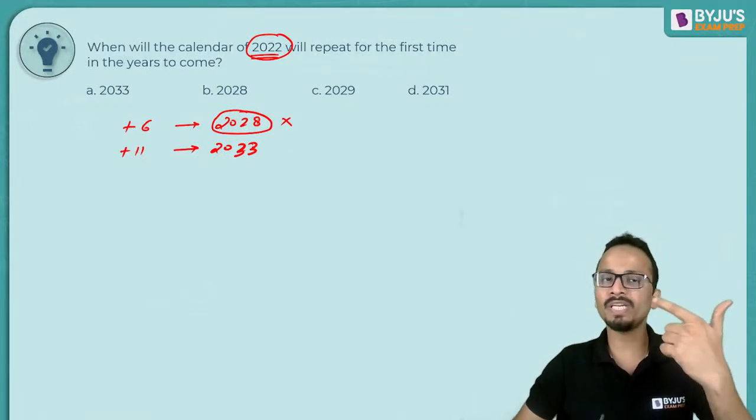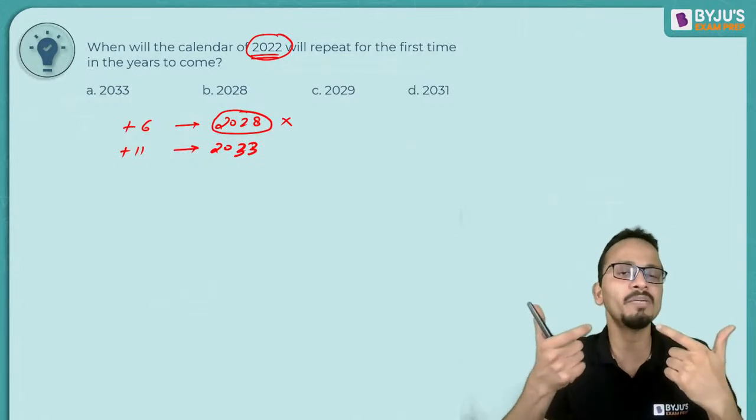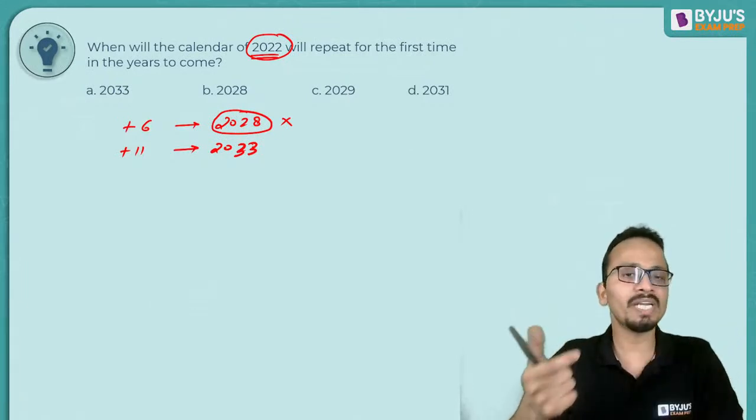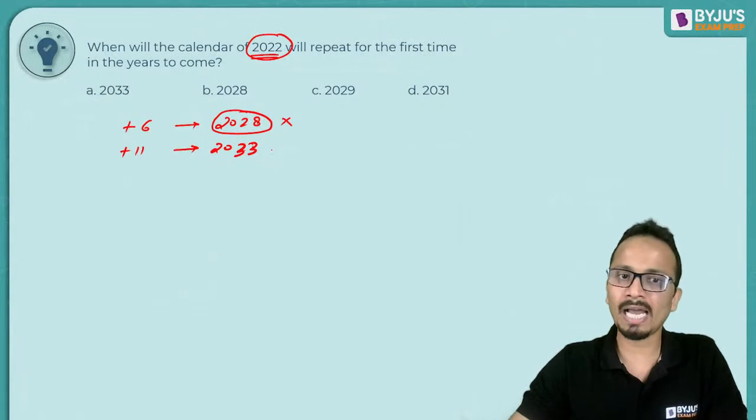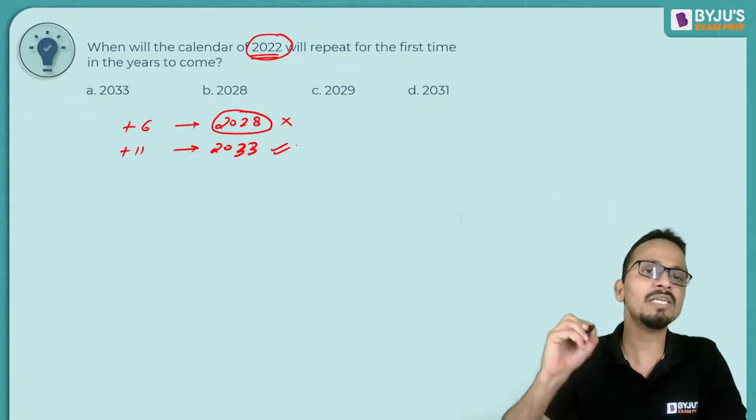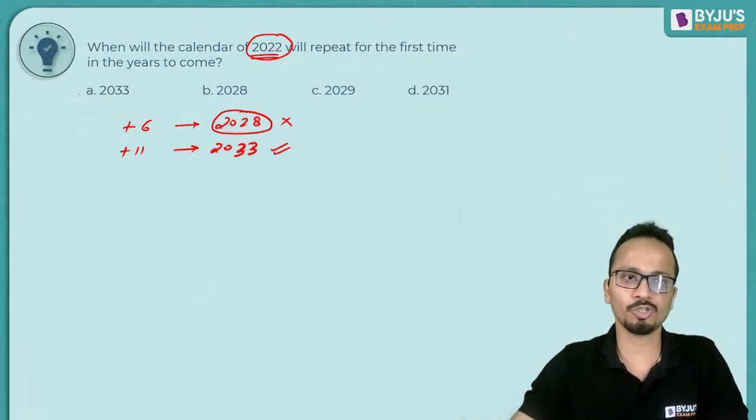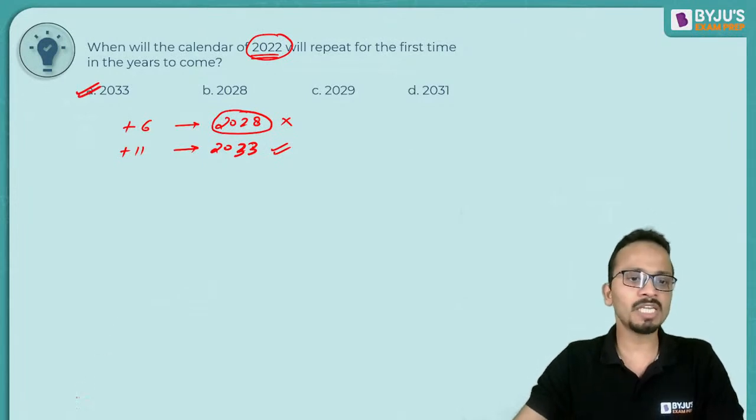So 2022 being a normal year and 2028 being a leap year, 2028 cannot be the answer. So I can say that 2033 will be the answer. Option A is correct, definitely.